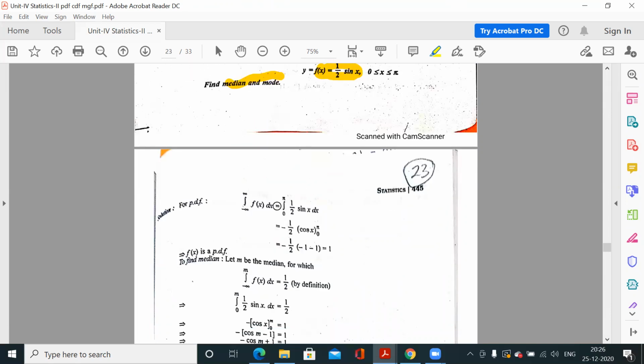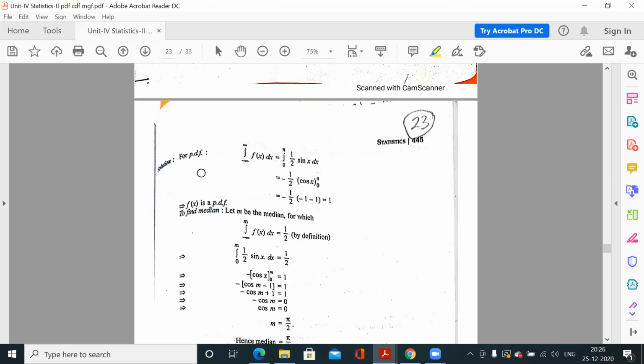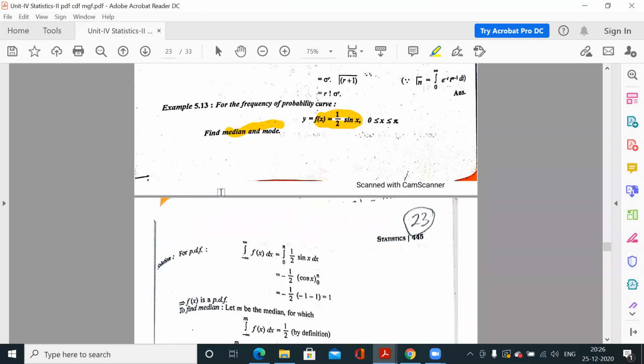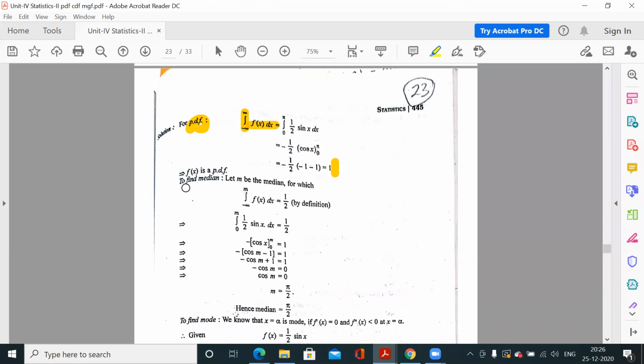We have to find median and mode. I told you the condition for median, again for the frequency or probability curve. Now we don't know whether it is a PDF or not, so we first check whether this is a PDF or not. We solved the integral of f(x) dx from minus infinity to infinity and got 1. That means this is a PDF. Now you know the property of median: the integration from minus infinity to the middle point, that means the median, must be 1 by 2 by the definition of median.